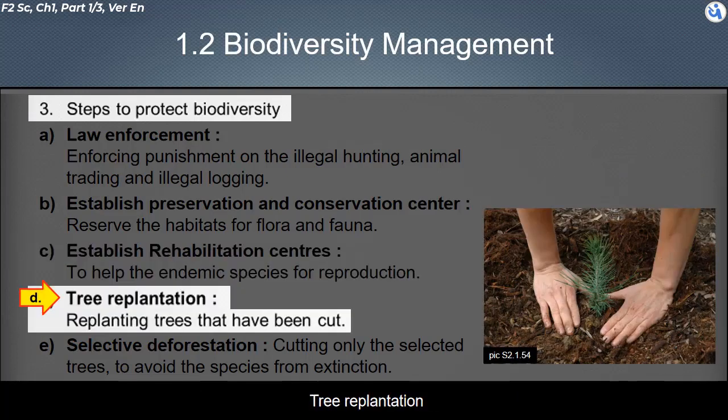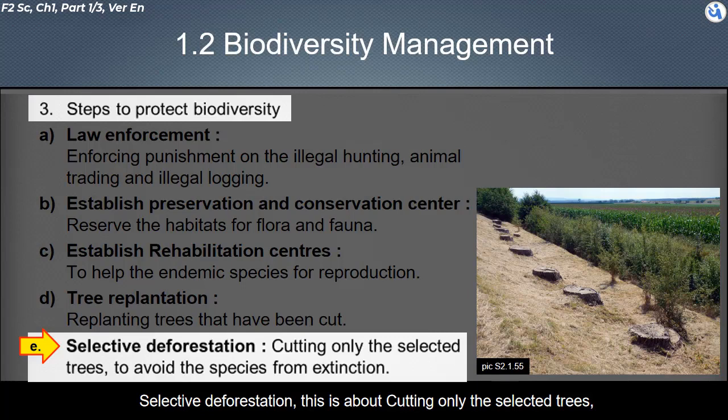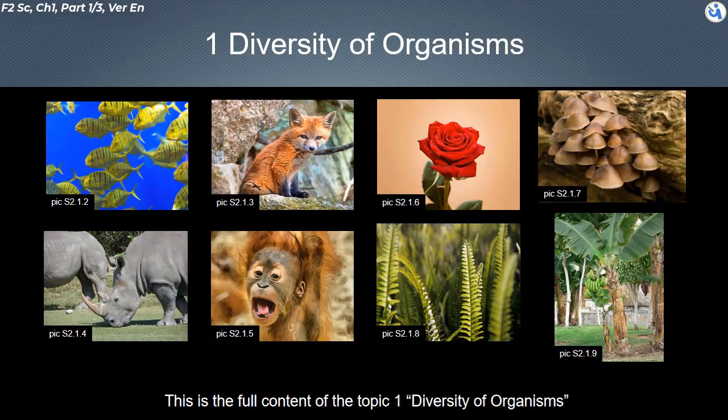Tree replantation. This is about replanting trees that have been cut. Selective deforestation. This is about cutting only selected trees to avoid the species from extinction. This is the full content of Topic 1, Diversity of Organisms.